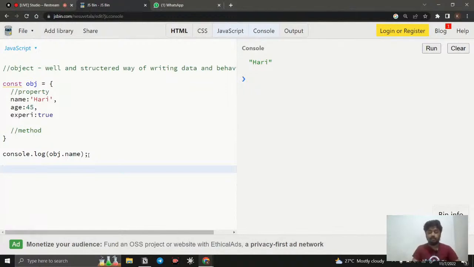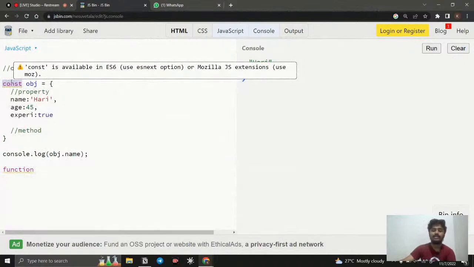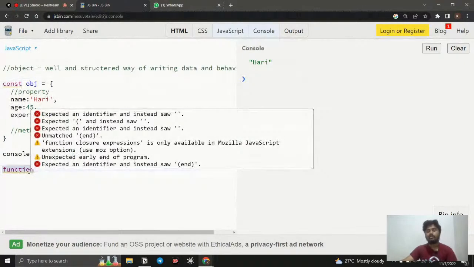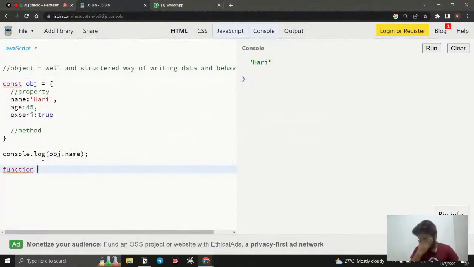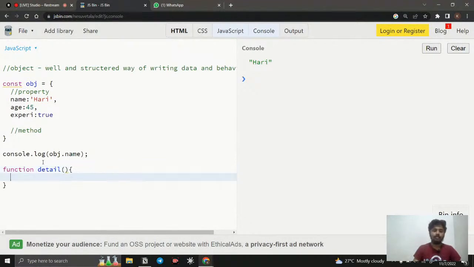So how can we create a function? For creating a function, you need to use the keyword function. For creating variables, we have several keywords, right? Const, let, like that we have so many keywords. For creating a function, we need to use the function keyword. After that, we need to give a name for the function. Here I am going to give the name detail. You need to use parentheses and curly braces, and inside the curly braces you can write whatever block of code you want. When someone calls the function, that block of code will be executed.